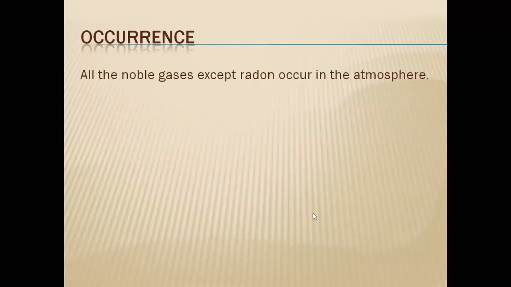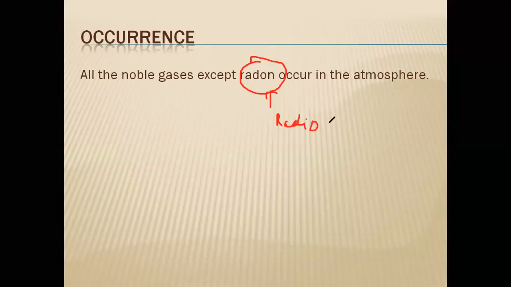Then occurrence. All the noble gases except radon occur in the atmosphere. In this, there may be a question. Name the noble gas which is not present in the atmosphere. That is radon. Remember, radon is radioactive. Note it properly. In the competitive exam or in the annual exam also, they may say, name the radioactive noble gas. That is radon. Symbol is Rn.